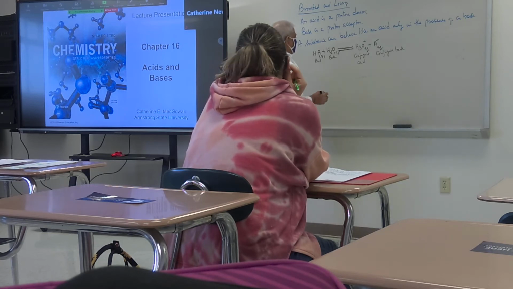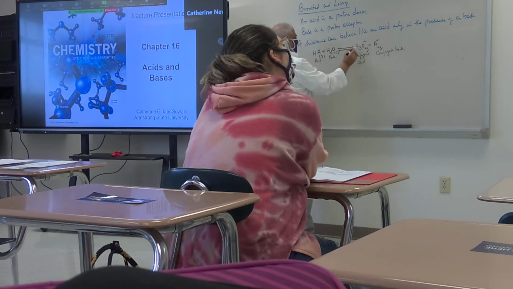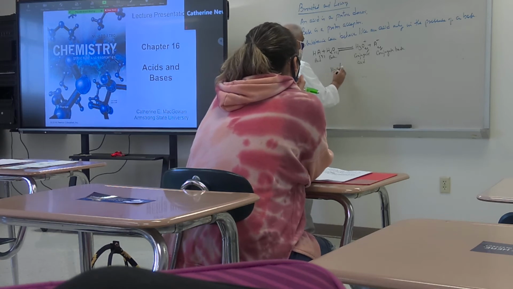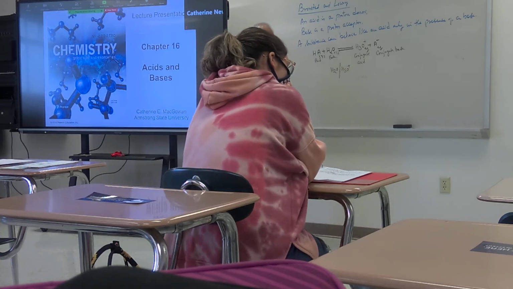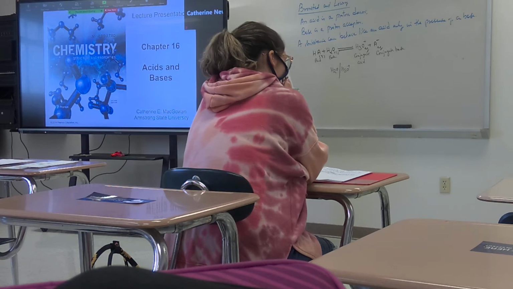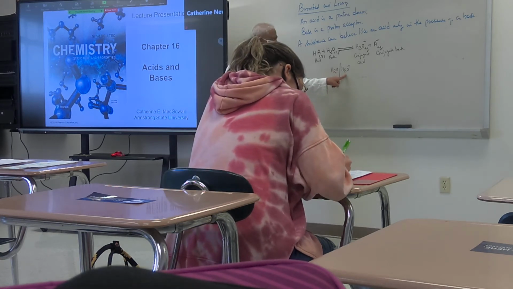Now, this conjugate acid and the base, this is a couple. H2O slash H3O plus. One couple. They differ by how much? One proton, right? There is a difference between these two by a proton.